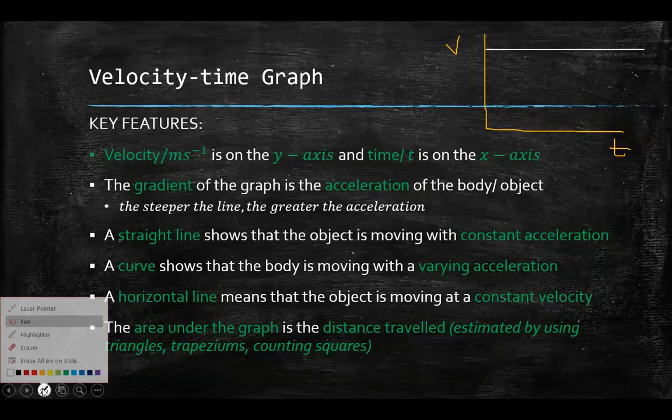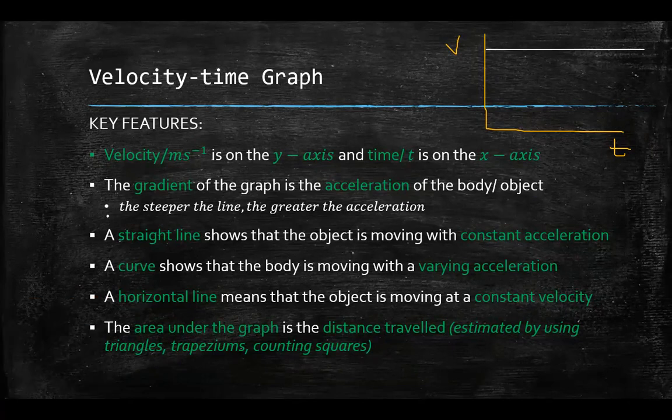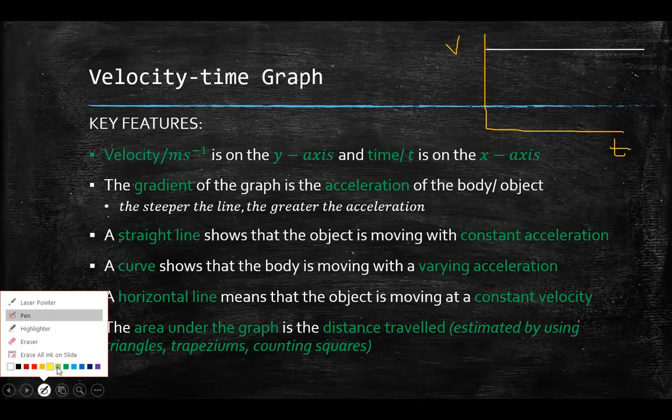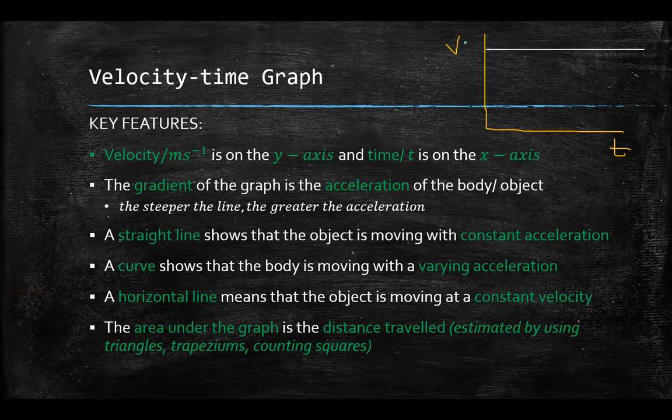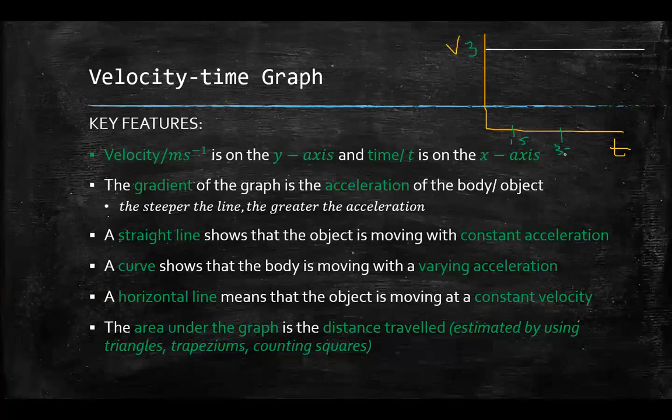Right. So back to our definition of velocity. If you look at this graph, let's say my value is 3. Let's say this is 1 second here, this is 3 seconds here, and this is 4 seconds.